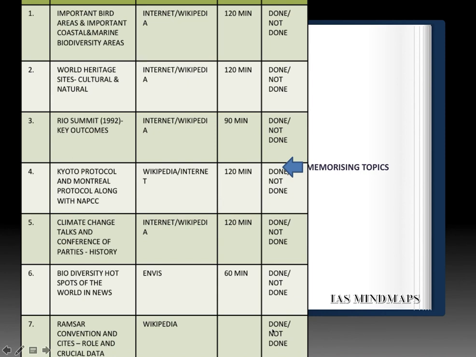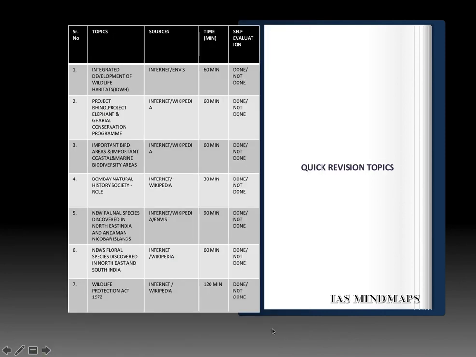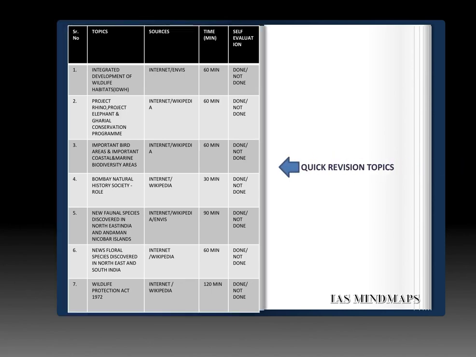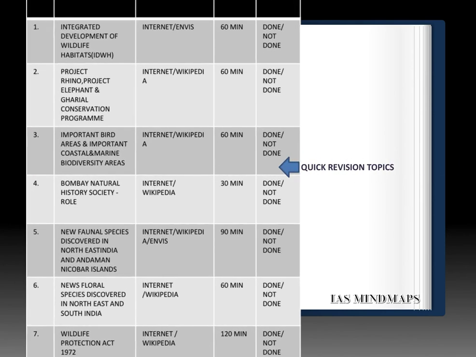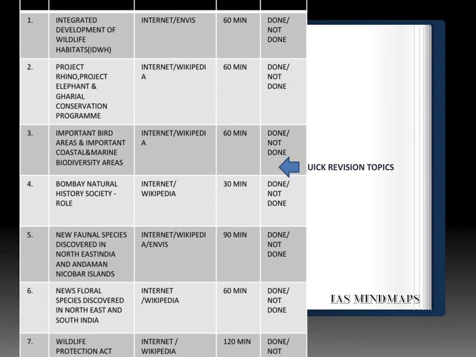Let's shift to the next set of topics, that is quick revision topics. The quick revision topics are factual topics meant for environment prelims portion. Especially, first topic is integrated development of wildlife habitats, IDWH, the role and what is aimed in this program. Again, internet, ENVIS. ENVIS is a crucial website for this program. Next, Project Rhino, Project Elephant and Ghadial Conservation Program of Government of India. Again, Wikipedia is a good source.